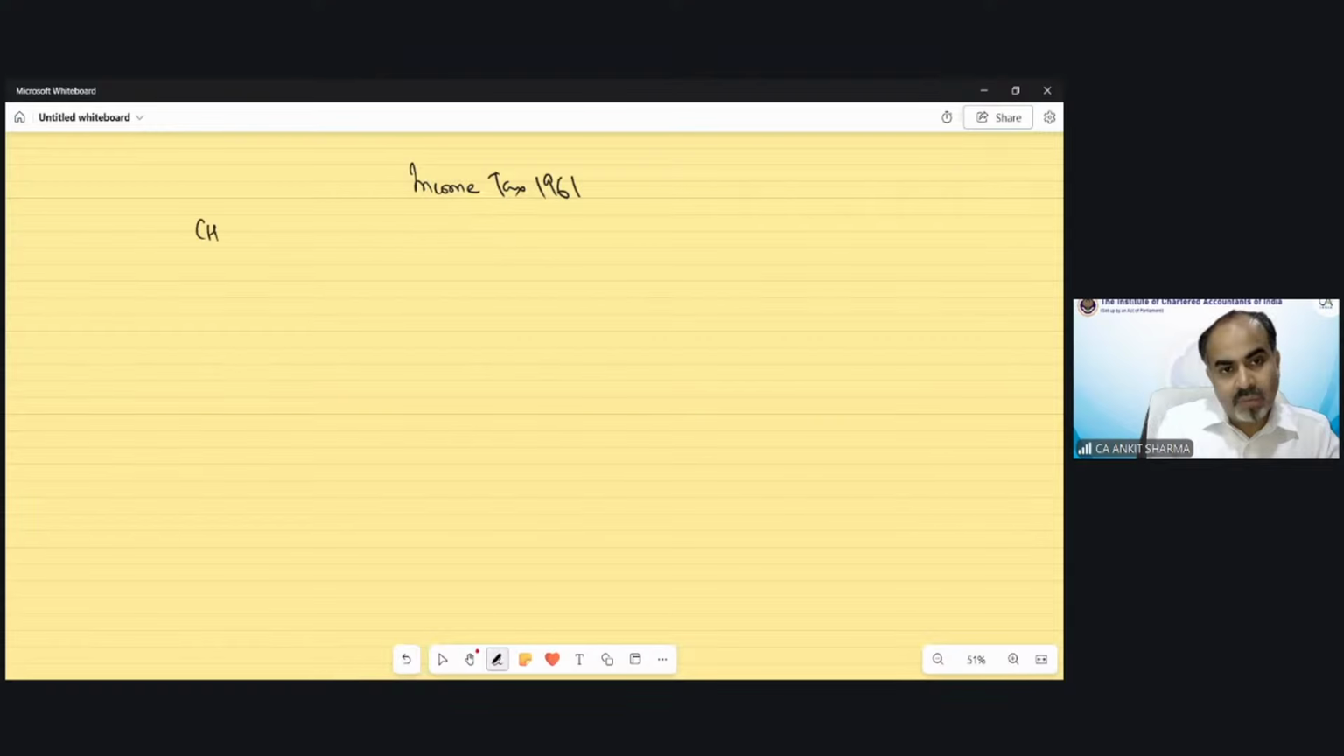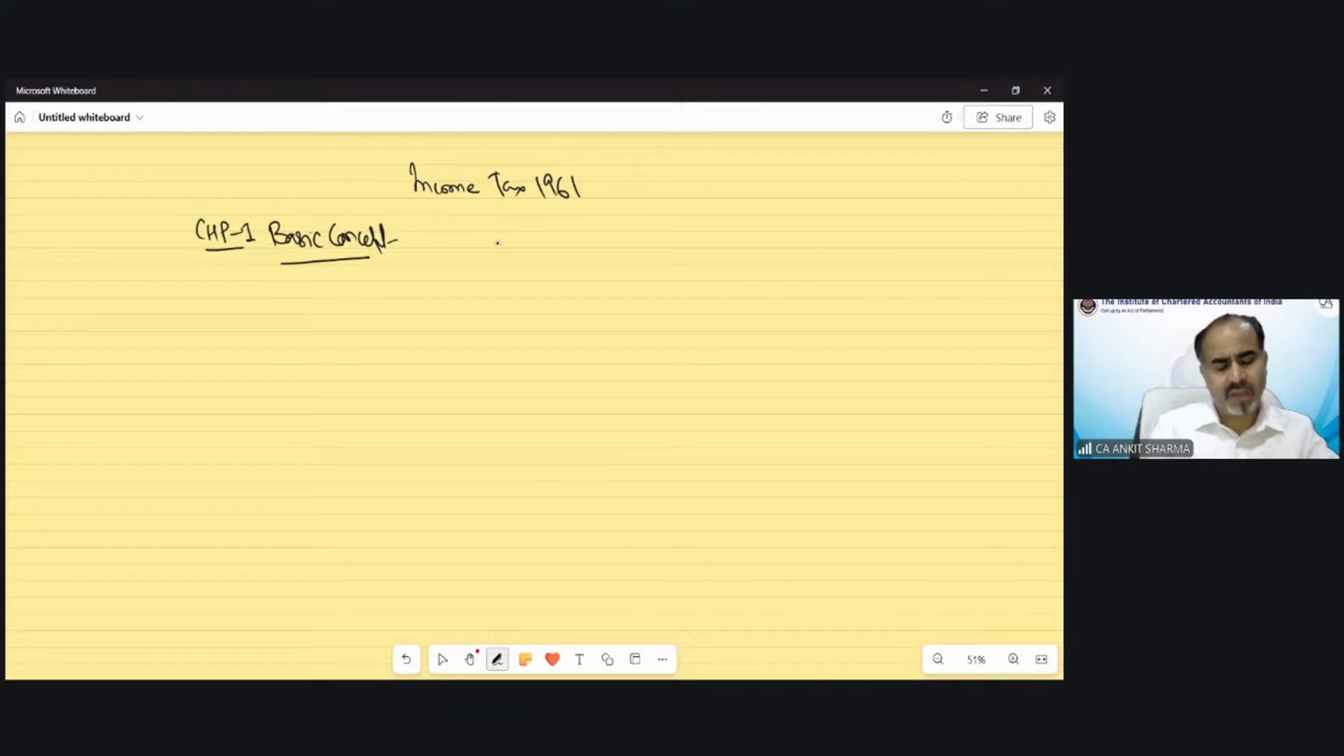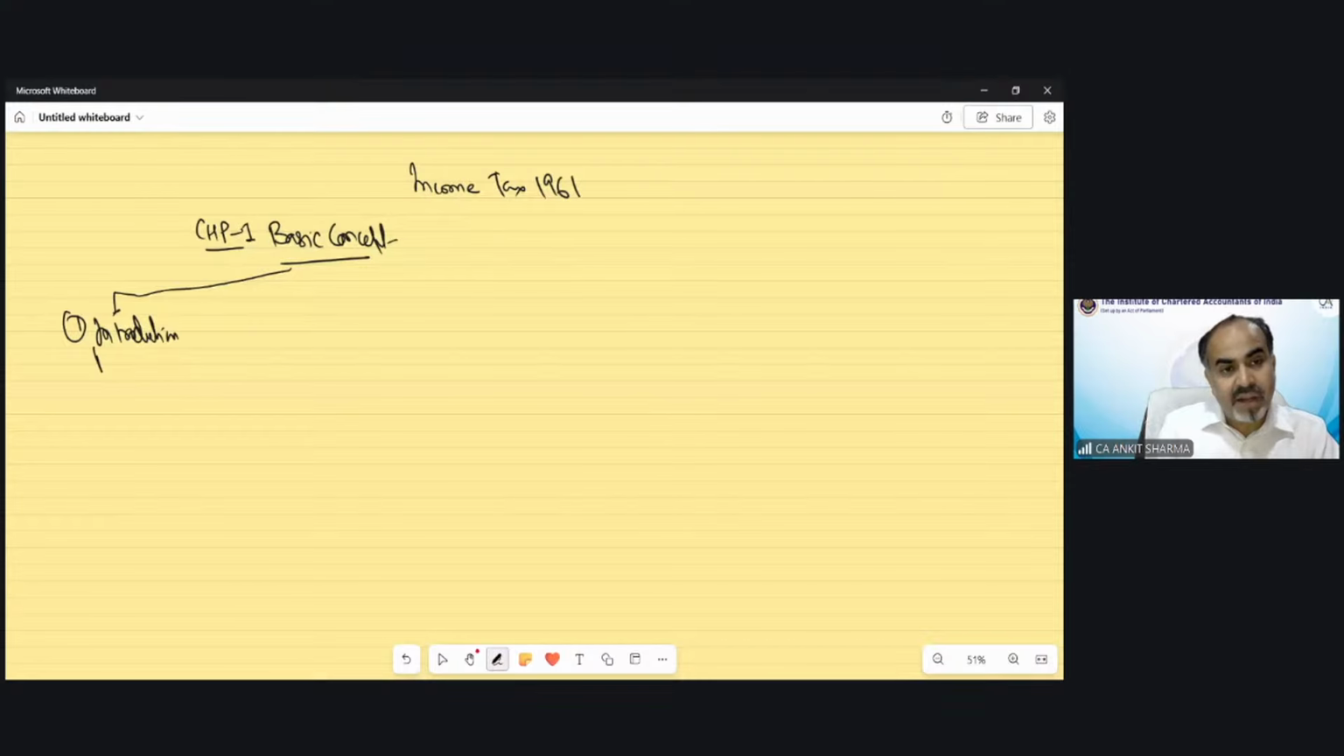So in chapter number 1, which was basic concept, we are not going in depth. We are just trying to understand what actually we have covered in the basic concept chapter. You must remember that we have discussed the introduction part, why income tax came into force. The basic concept consists of the introduction part and the applicability of this act, the Finance Act, the circulars, notifications, the meaning of circular, notification, Finance Act, Supreme Court, etc.